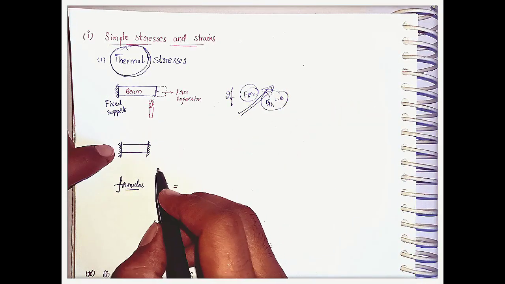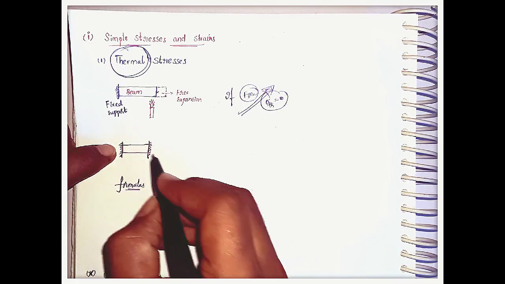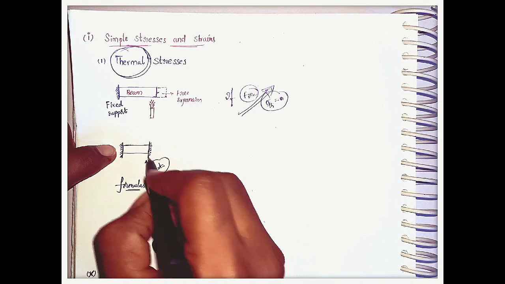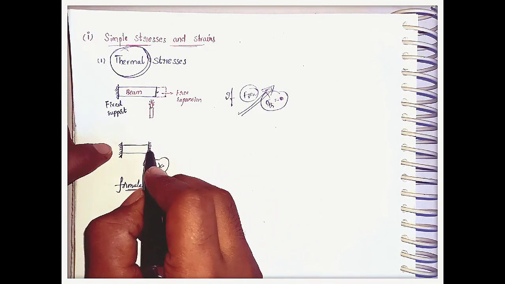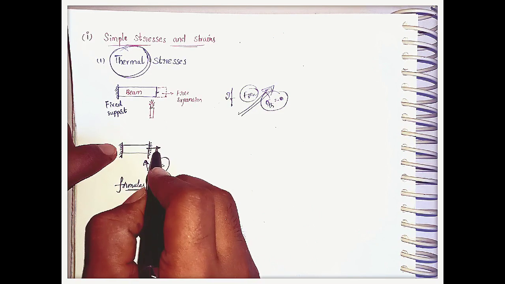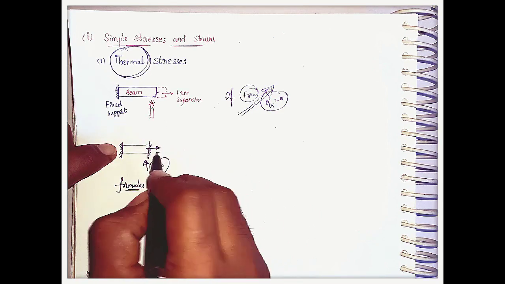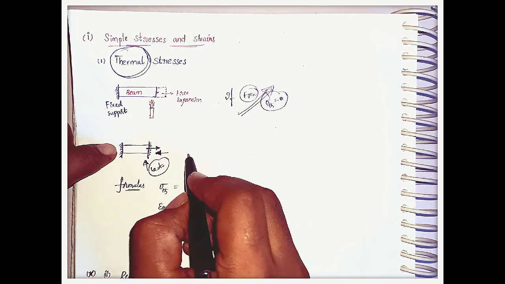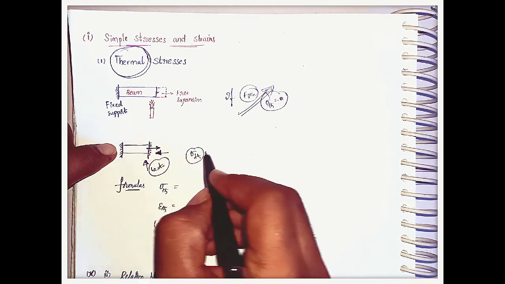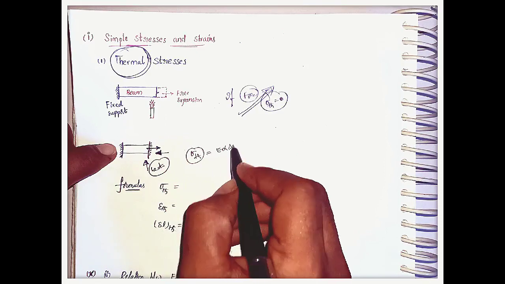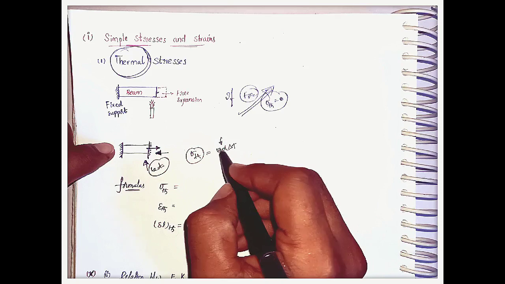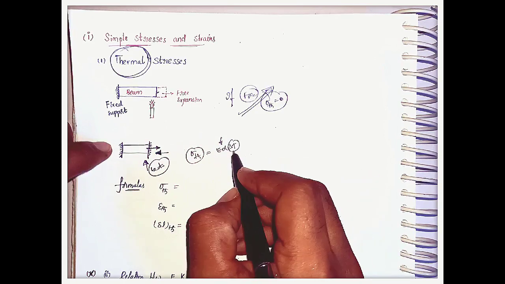And if both sides of a beam are fixed and we supply heat at one side, what will happen? The other side will restrict the elongation of the beam. Due to the opposing stress which is developed to avoid the elongation, that stress is called thermal stress. The thermal stress is nothing but E alpha delta T. Here alpha is the coefficient of thermal expansion, and delta T is the change in temperature.